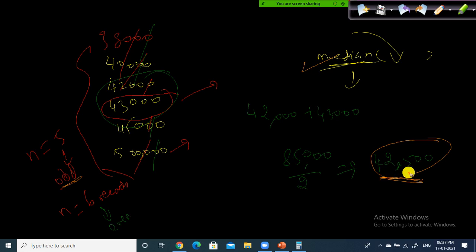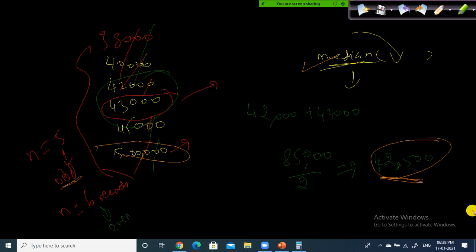The average was not skewed here, though you have an outlier in this data set. Sorry, this is your outlier. So median is supposed to be used if the data set is skewed, and you have to use mean if a data set doesn't have any outlier in it.